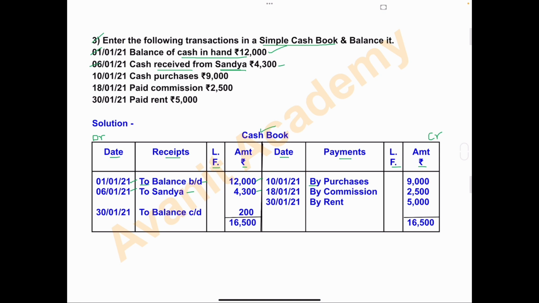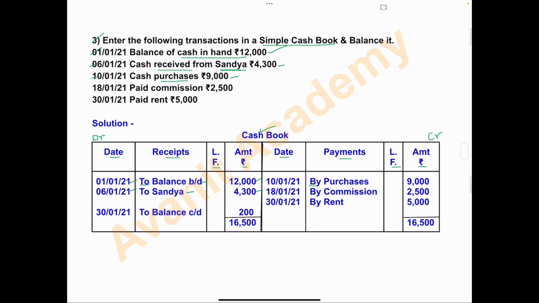Third one is on 10th January, cash purchases rupees 9,000. Cash purchases, goods are purchased for cash. Goods are purchased by paying the cash. Purchases we have to take on the payment side. Goods come into the business and cash goes out of the business. Cash goes out of the business and so we'll record it in payments. Cash comes into the business, we have to record in receipt.